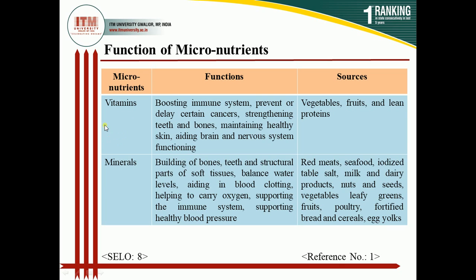So whatever sources of vitamins we discussed in unit 2, we have all included here, and these are the basic functions that are important for our body, like boosting our immune system. It will prevent or delay certain cancers. Vitamins also help in strengthening of teeth and bones, help in maintaining healthy skin, and aid brain and nervous system functioning.